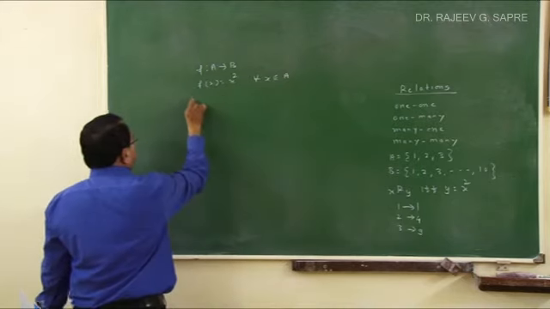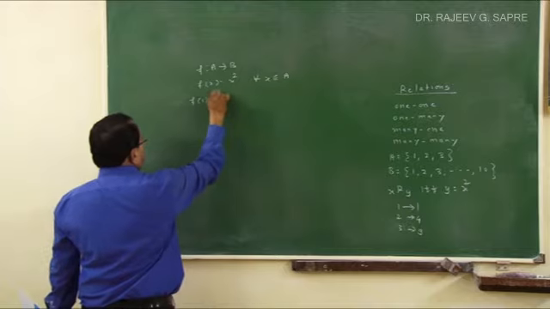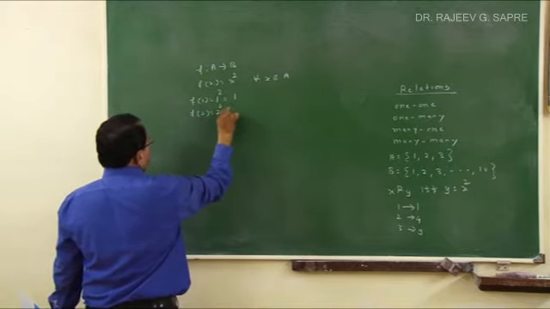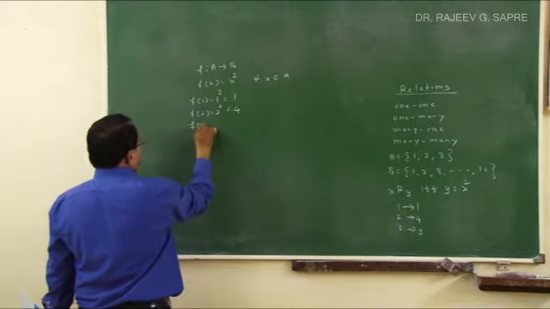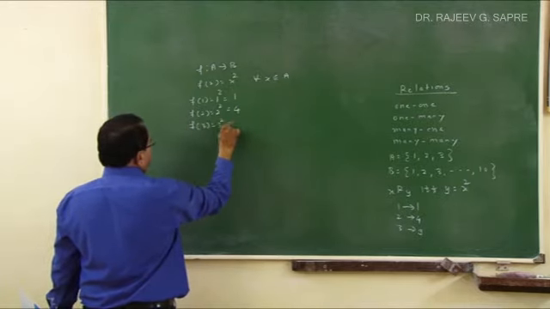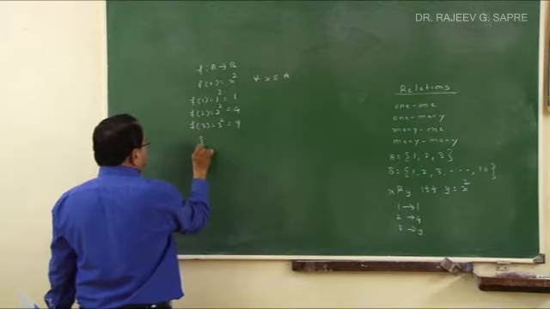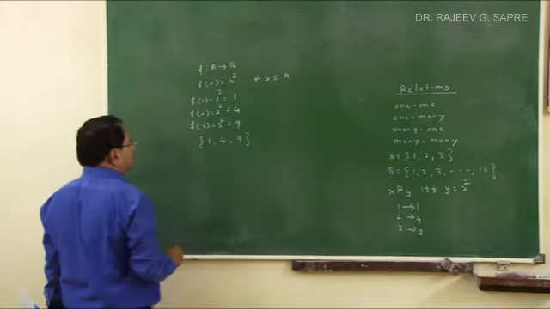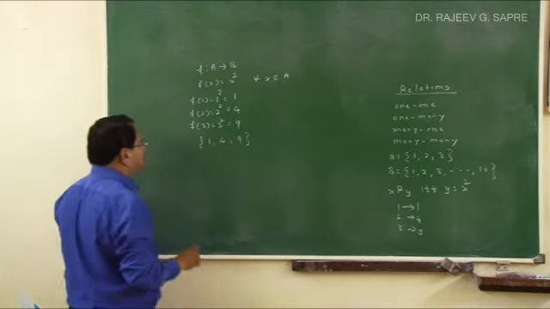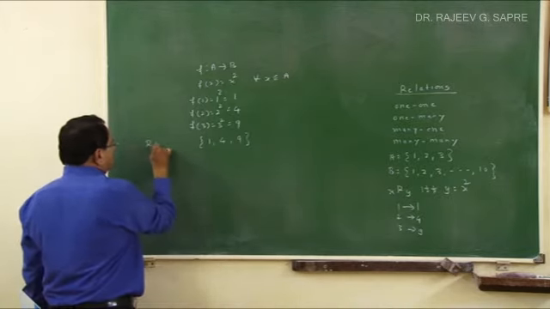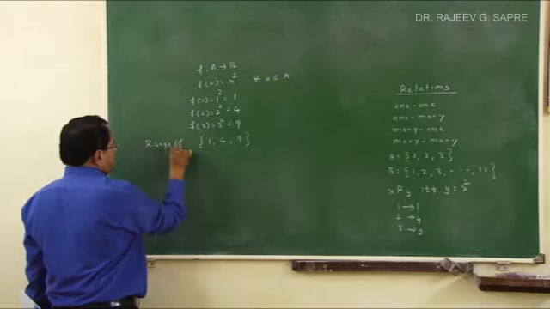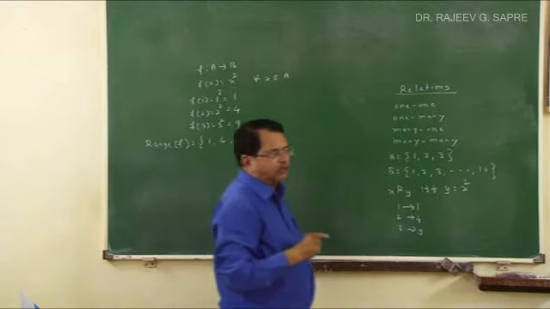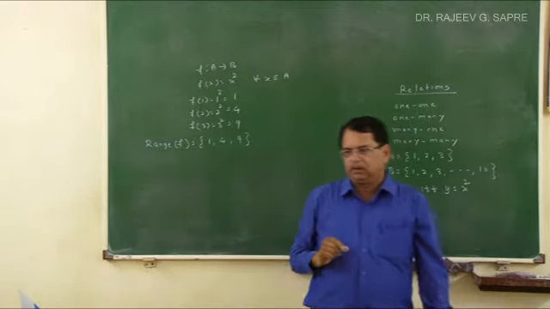Suppose I define this as a function, then we can easily see that A contains the three elements 1 to 3. So you can calculate f of 1, it is 1 square, so it is 1. Then f of 2, it is 2 square, so it is 4. Then f of 3, which is 3 square, so it is 9. So what is the set of functional values? 1, 4 and 9. Right? This is the set of functional values. This is called what? Range of the function. So range of the function is the set of functional values.